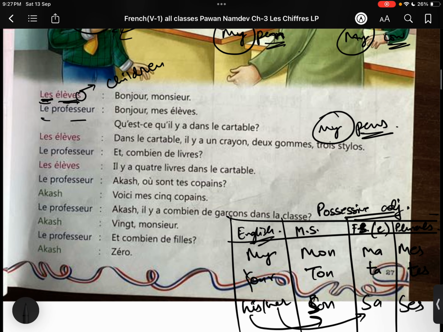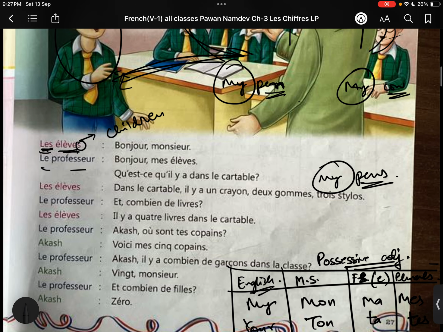Okay, mon, ma, mes, ton, ta, tes, son, sa, ses. You know the identity of a feminine word is e in the last. What is cow? Cow is vache. You have e in the last. Pen is stylo, and pens are stylos. S is silent. Okay, stylos. Normally we just add s to make the plural, we just discussed it in the last chapter, right? So here my will be mon, since it's a masculine form. According to the noun you have to use possessive adjectives. Whatever the gender of the noun you are having in the sentence, you will use adjectives accordingly.